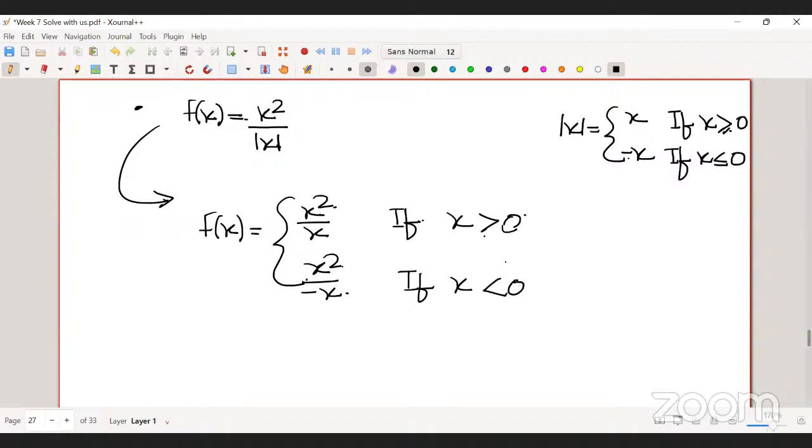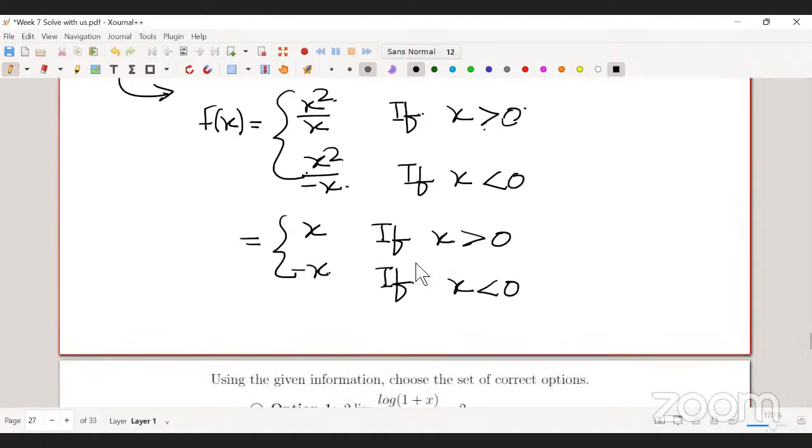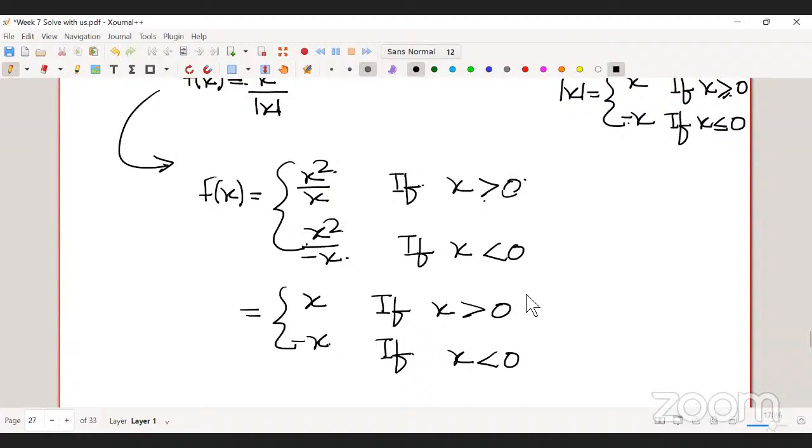So this is nothing but x if x is greater than 0, and minus x if x is less than 0. Then what is the graph of this function?